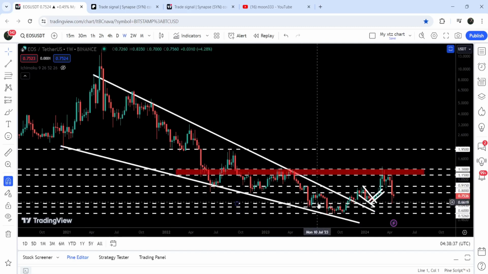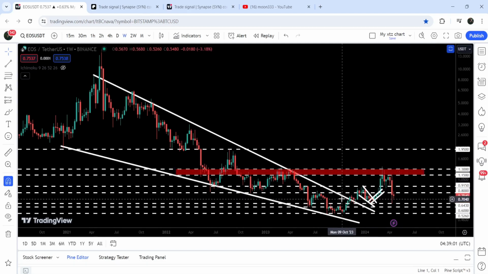And after getting squeezed inside this wedge, finally, we broke out the resistance of this wedge. And we also broke out this very strong and long-term resistance that starts from 60 cents and goes to 64.3 cents. And now you can see for the past several weeks, it is working as a nice support. We tested the support here, and recently after this huge drop, the price is again bounced from this support